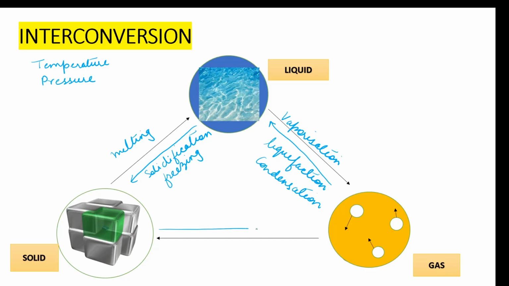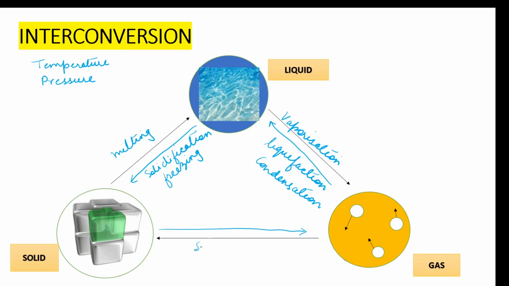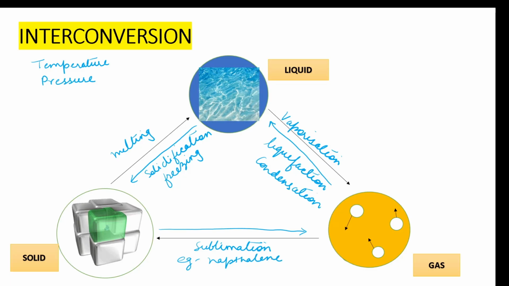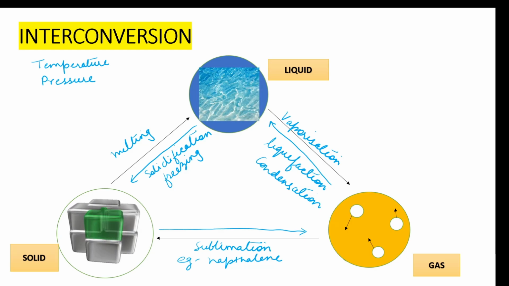Then solid state directly changing into gaseous state, the process is called sublimation, or the gas changing into solid without changing into liquid state. The example you can remember is naphthalene. It sublimes at room temperature. So these are the terms. The diagram is important and you should be aware of the meaning of the terms, that is melting, vaporization, liquefaction, solidification and sublimation.